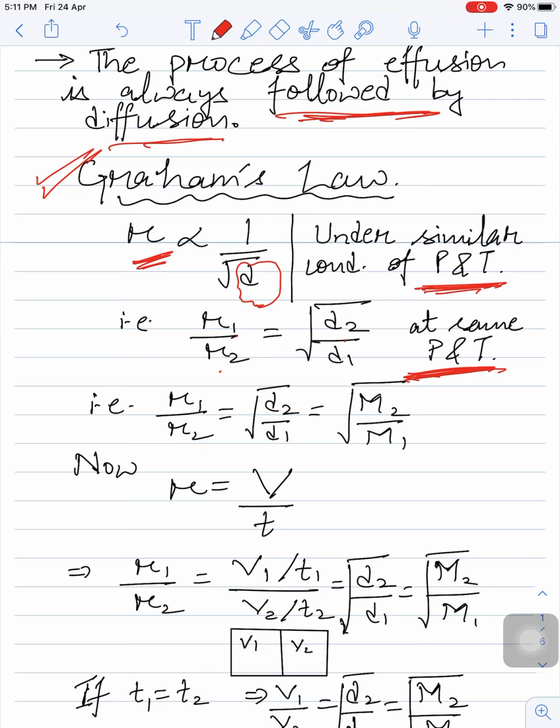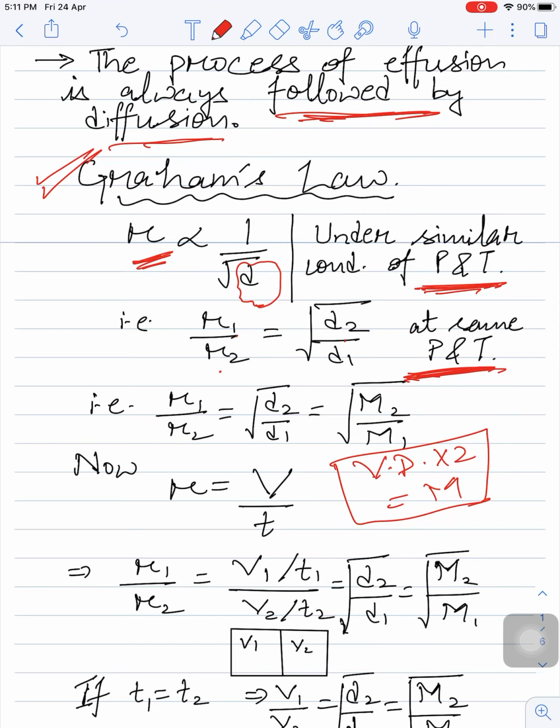Obviously the vapor density or the relative density, Vd, multiplied by 2 equals molar mass. You know it very well. So we can replace d2 by d1 with M2 by M1, because obviously the 2 will cancel from numerator and denominator, and what will come? M2 by M1.